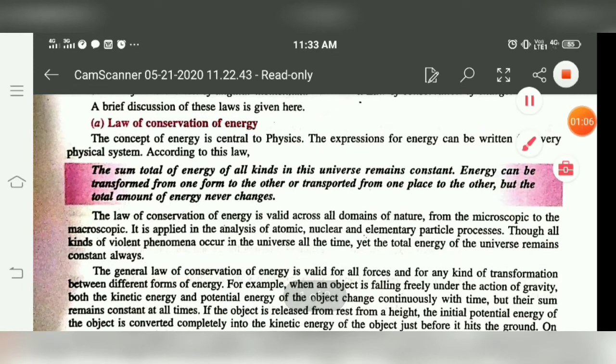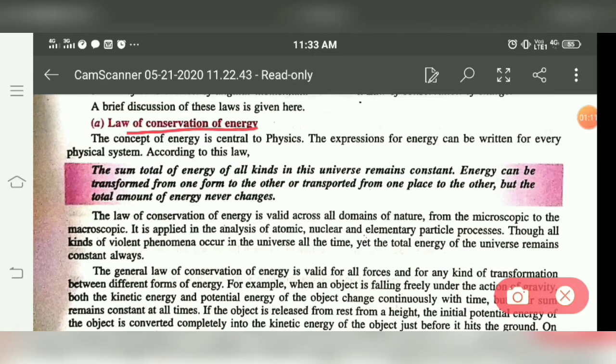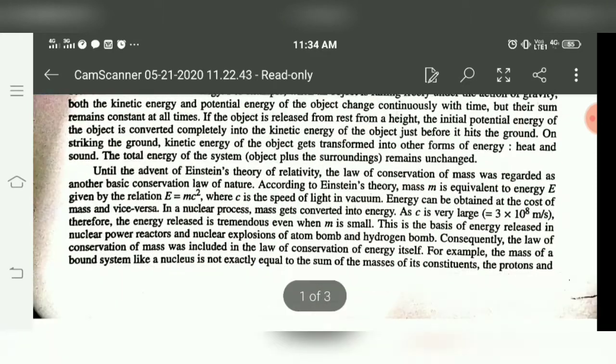First of all, law of conservation of energy. Law of conservation of energy means total energy of a system is going to be same. The sum total of energy of all kind in the universe remain constant. Every energy can transfer from one form to another or from one place to another, but total amount will never going to be changed.